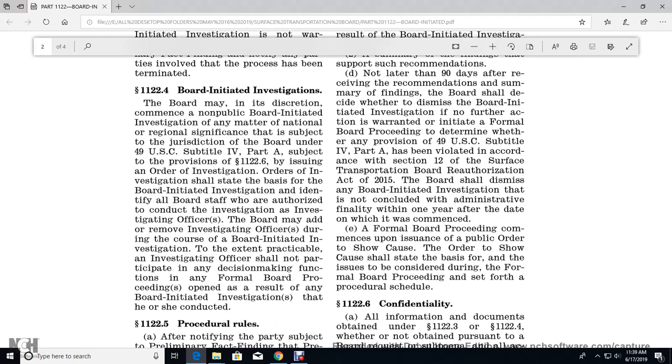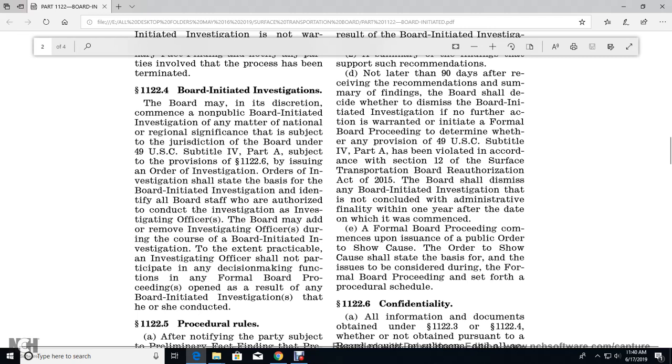at matters of national and regional significance to the subject of the jurisdiction of the board under Title 49 U.S. Code, Subtitle IV, Part A, subject to the provisions of 1122.6, by issuing an order of investigation. The order shall state the basis of the board initiated investigation and identify all of the board staff that it authorizes to conduct the investigation. The board may remove the investigating officer during the course of the